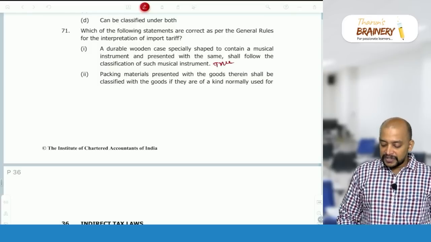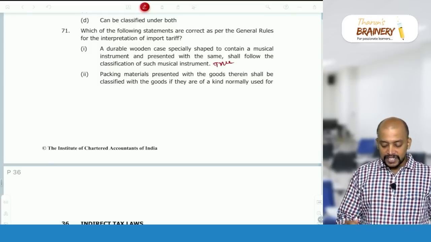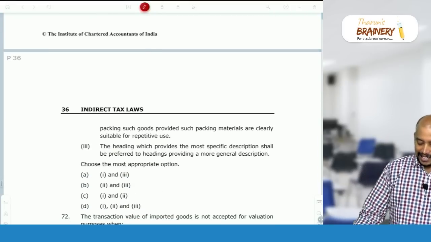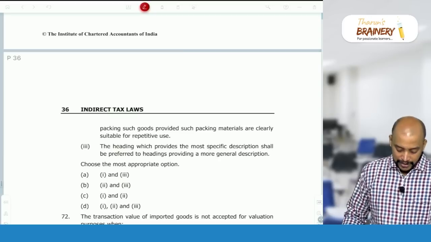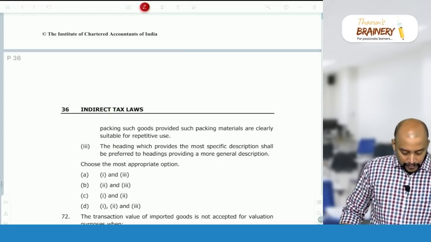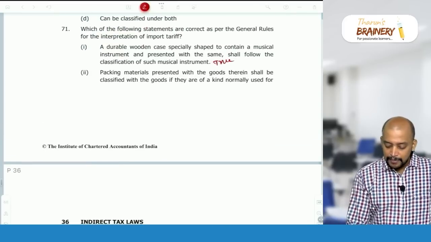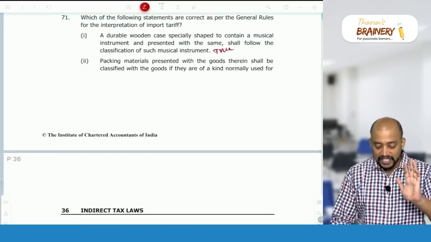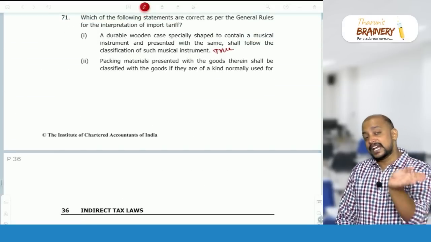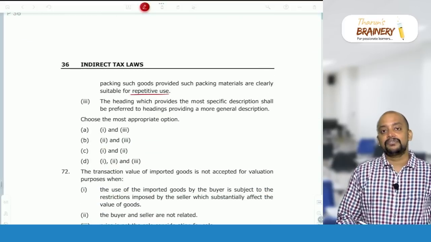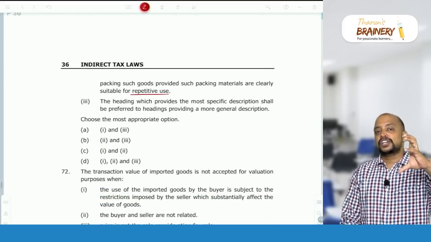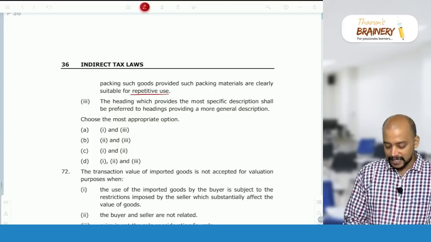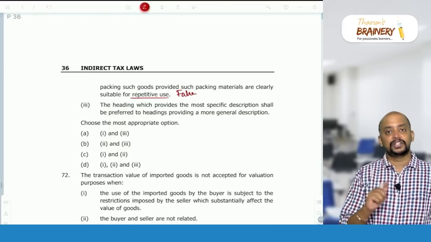Packing materials presented with the goods therein shall be classified with the goods if they are of a kind normally used for packing such goods, provided such packing materials are clearly suitable for repetitive use. Actually it is false, because packing materials presented with the goods which are capable of repetitive use will not be classified along with the article. It will be classified separately. For this I gave an example of tins, cashew nut tins or plastic boxes, which can be used for other purposes also. We need to see a separate heading for that. It should not be classified along with the product imported.